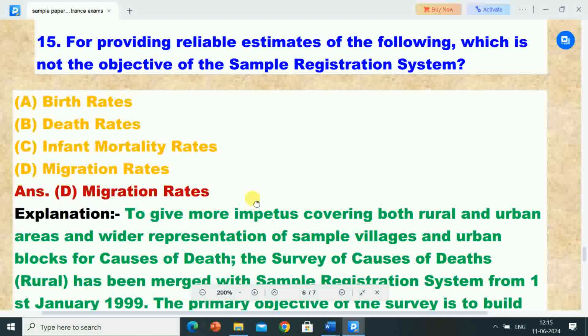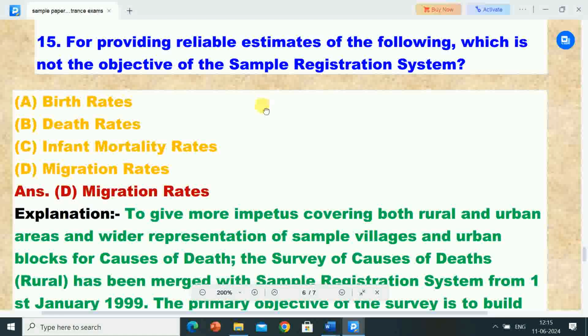Next question is, for providing reliable estimates of the following, which is not the objective of the sample registration system? Options are A, birth rates, B, death rates, C, infant mortality rates, D, migration rates. Correct answer is migration rates.